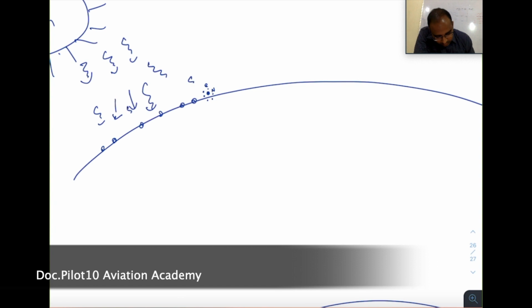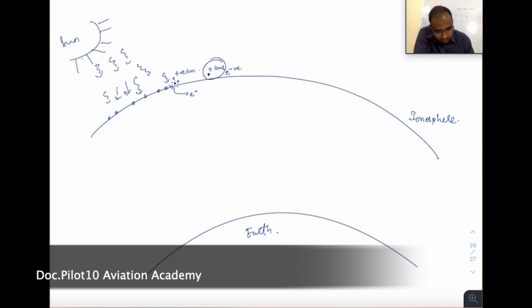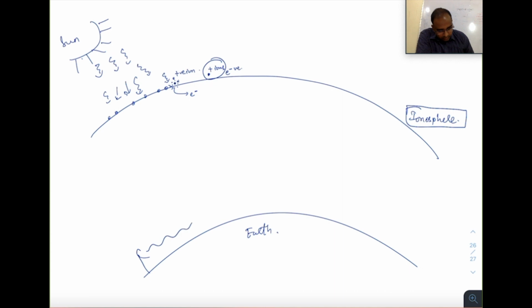Now when the sun's rays come and hit this electron, a few electrons is displaced and this becomes a positive ion. So here in this layer atoms exist as positive ions and electrons, which is negative. So as the molecules exist in the form of ions, this layer is called as ionosphere. Now what people observed was, see, these were line of sight waves getting received maximum at 200 nautical miles.